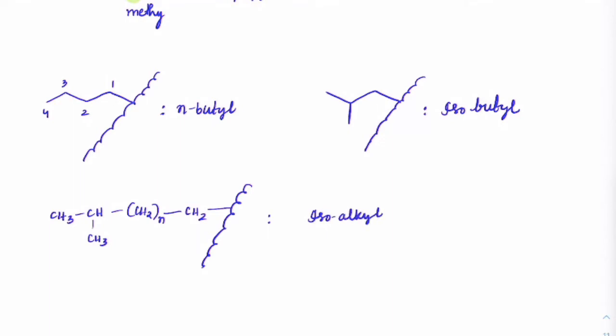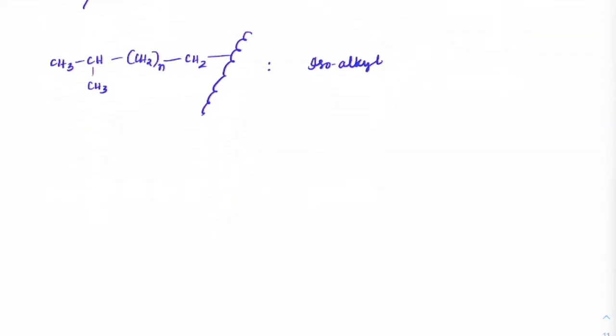Okay. We'll start with the simple 3 carbons here. Suppose if you have 2 carbons we can never write an iso form, because this last carbon itself is connected to the directly connected carbon.